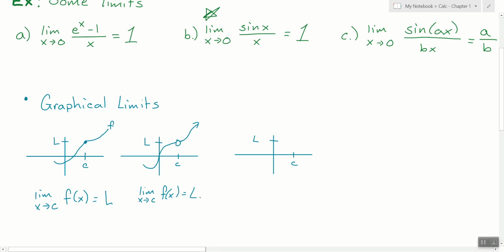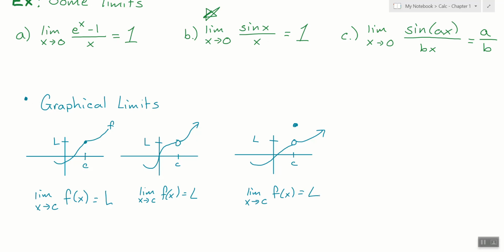We're going to do the last one. What if we have the same type of graph? And we'll just make it a big circle there, but it's defined here, and then it keeps going here. It's still L. We don't care at all about what happens at whatever value we're approaching, other than we need to know what it is so we can get arbitrarily close to it. But in all 3 of these situations, we have the same limit existing with the same value, even though these 3 functions are wildly different when we get close to that x equals c value. Okay, with your hands, show me the limit exists.